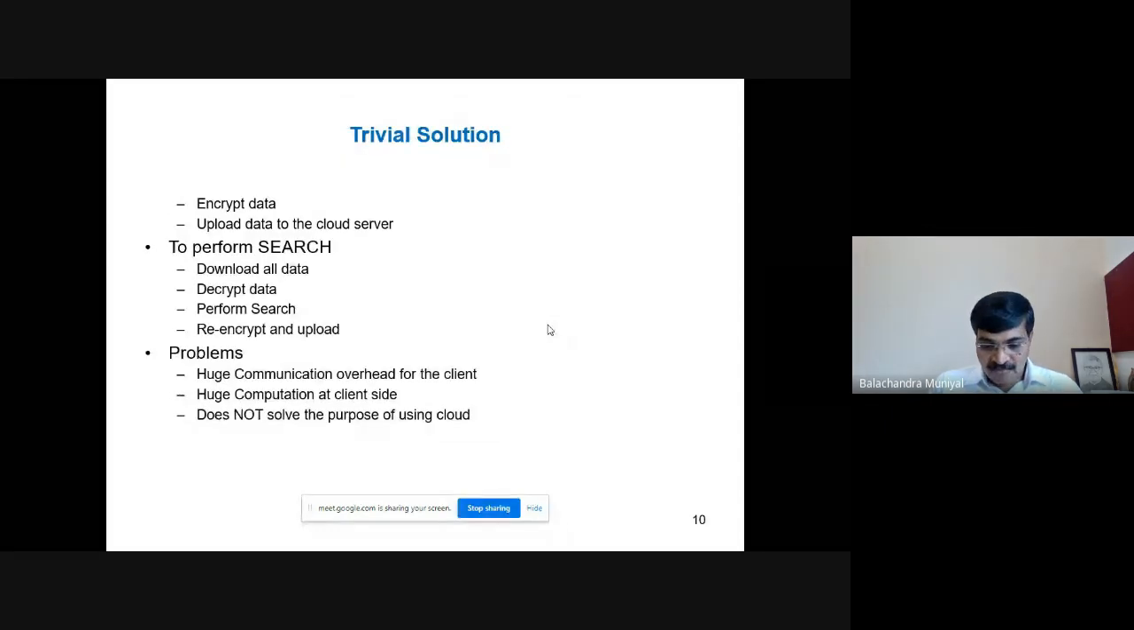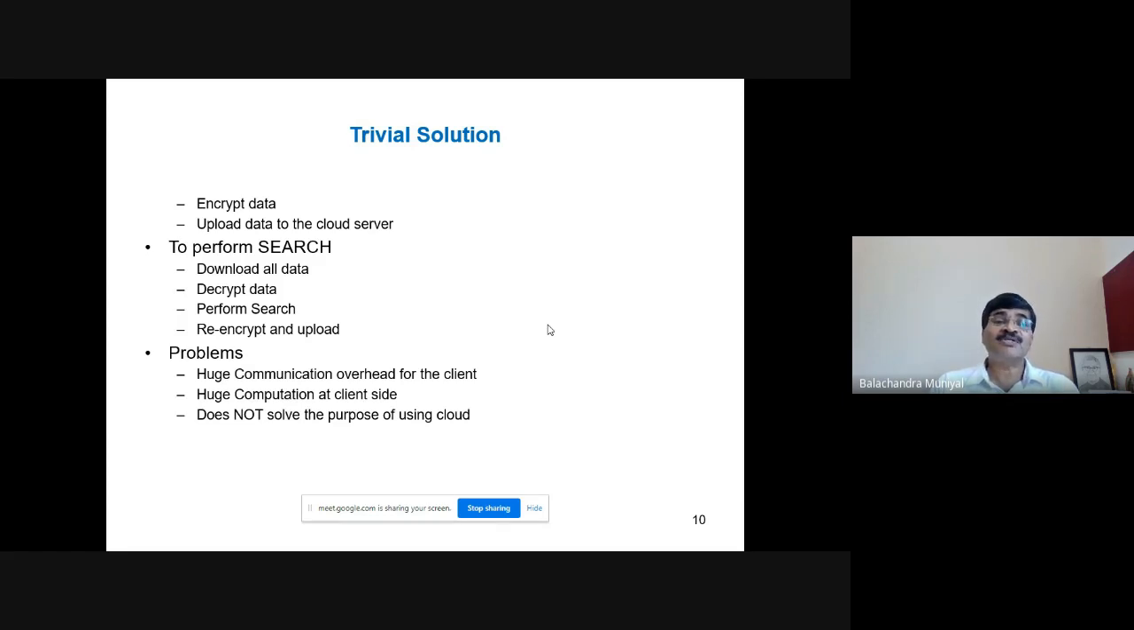Okay, now let us discuss something on the practical implementations of these symmetric searchable encryption schemes. We will start with the trivial solution and then go on discussing complex solutions. The trivial solution is not an important solution, not the one which we can use to protect data in the cloud.